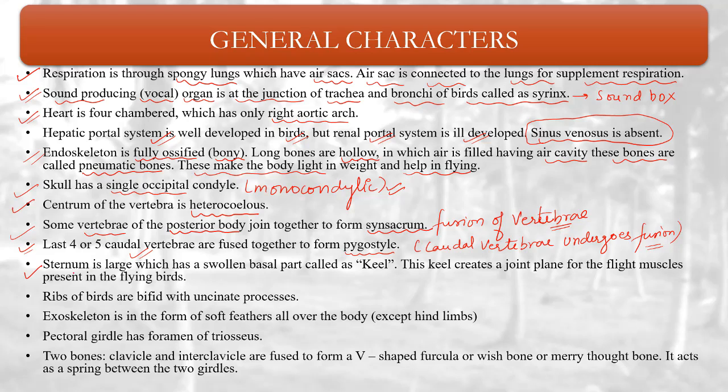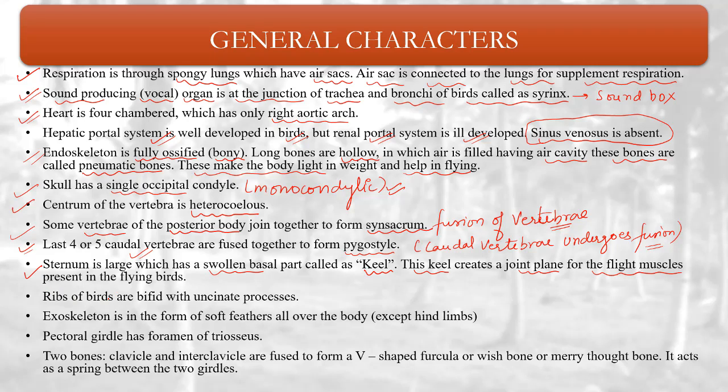Sternum is large, which has a swollen basal part called keel. The sternum is large, which has a swollen basal part, which is known as what? Keel. This keel creates a joint plane for the flight muscles present in the flying birds.